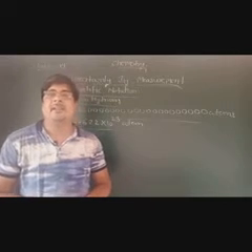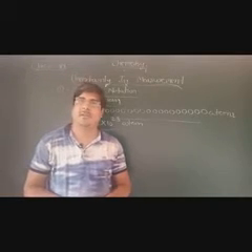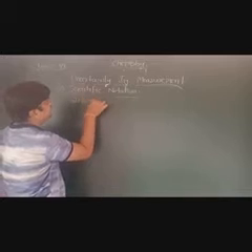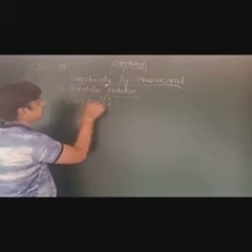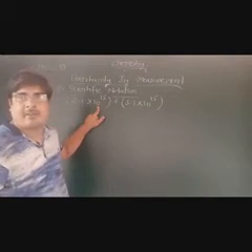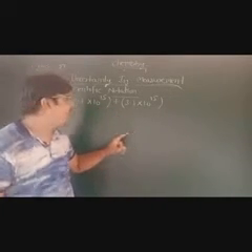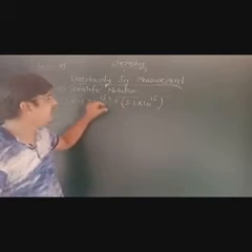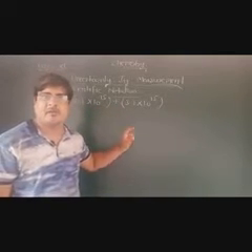But in scientific notation, how can we do addition, subtraction, multiplication and division? Let's understand carefully. First, I am giving you an equation for addition and subtraction: 2.1 into 10 to the power 15 plus 3.1 into 10 to the power 15. In addition and subtraction, the power of 10 should be equal. We can do this question easily because these are written in scientific notation, so there will be no error.